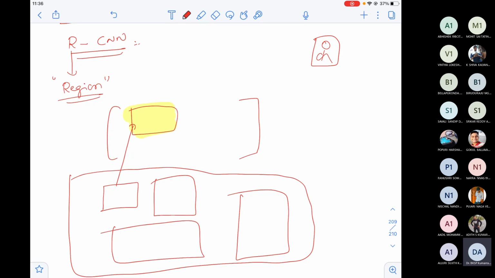Now, how do I tell whether there exists some object here or not? How does the system know this automatically? Leave aside detecting the object. First of all, how does it know that an object exists? Think. We're starting from scratch. Since I don't know where the object is, I'm proposing some boxes with some sizes. I've taken the first box and I'm sliding it over the entire matrix, starting from the first position.